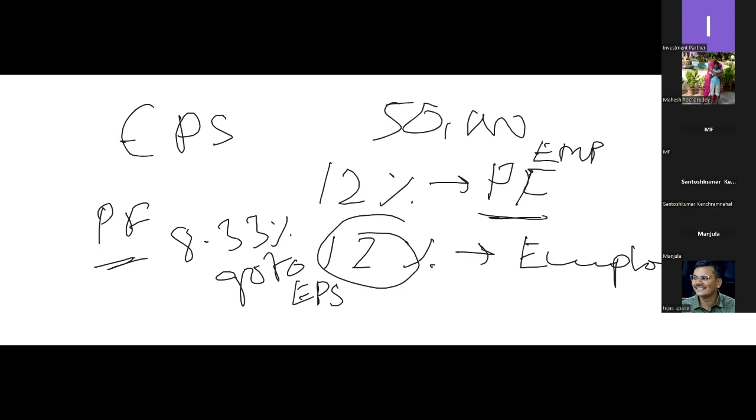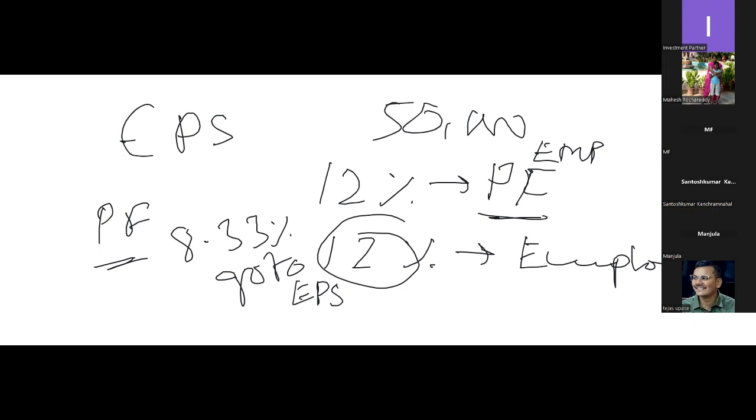So even if our salary is more than 15,000, I have to consider only 15,000 as the pensionable salary. EPS is calculated based on this 15,000. Multiplied by 0.0833, that is 8.33%, it is 1,249.5 or 1,250. So this part will go to my EPS account.